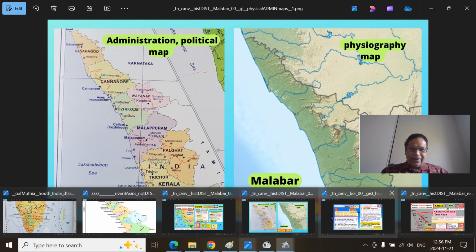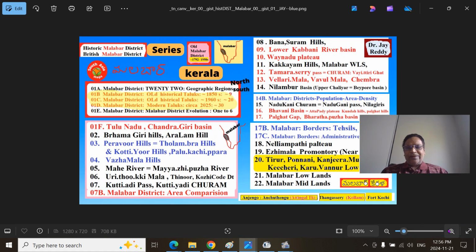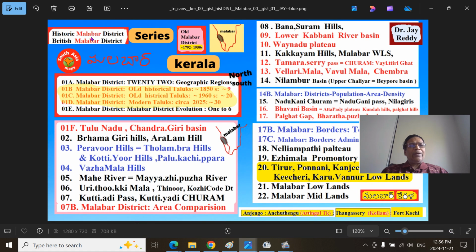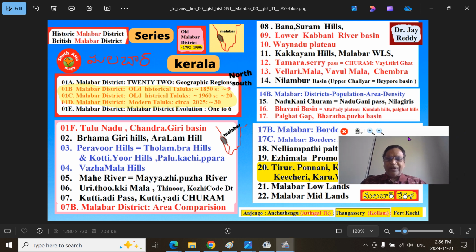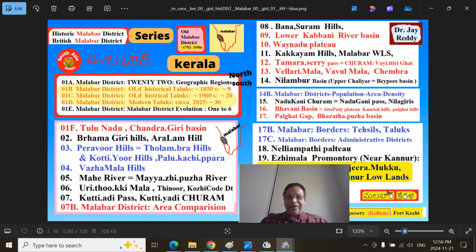We are continuing today, as we discussed, the historic British Malabar District, that is the Kerala province that survived from 1792 AD to round about 1956. That means more than 150 years. We are today talking about this 01F Tulu Nadu region, Chandragiri River Basin region, as a part of the Malabar Kerala series.